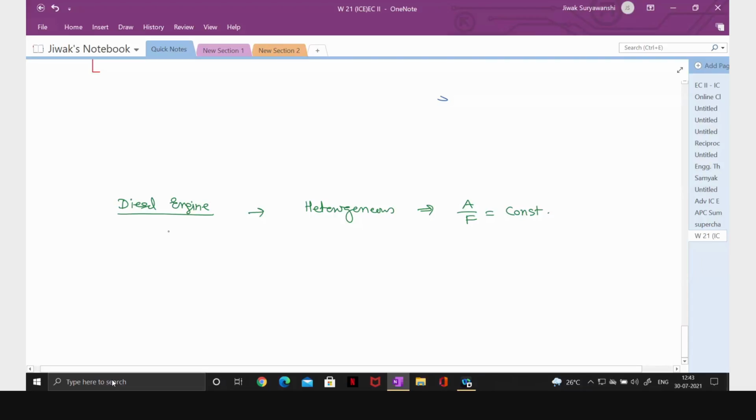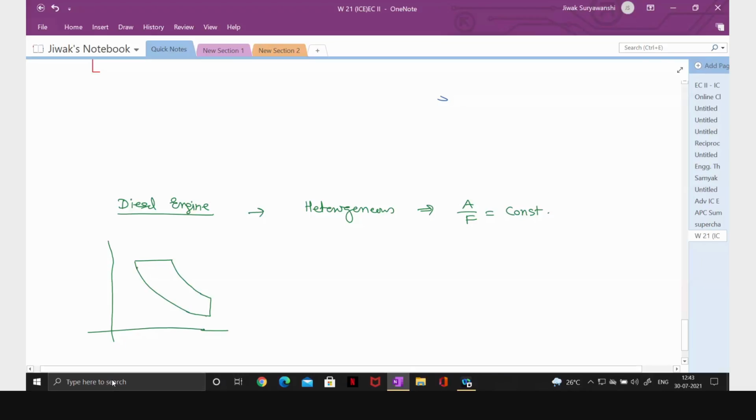And we have designed that fuel injection system so that we control the rate of injection in such a way that whatever pressure rise is taking place during this process will be compensated by the increase in volume.